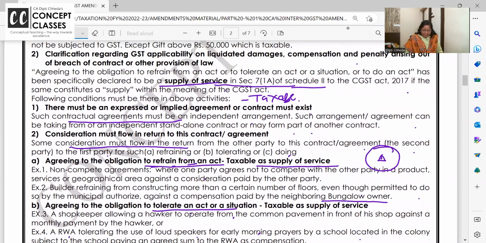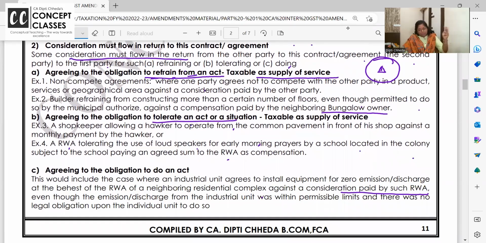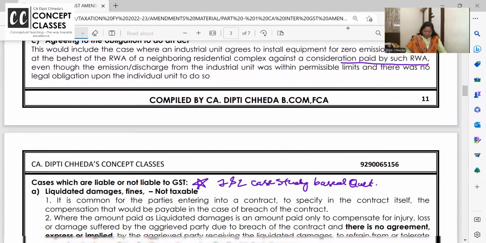So under this, agreeing to an obligation to refrain from an act, you're not going to do this, or to tolerate an act, or do this, put up some energy saving devices or air pollution equipment in your factory. For all this, if there is an agreement and if there is a consideration flowing, then this is very well taxable as supply of service.